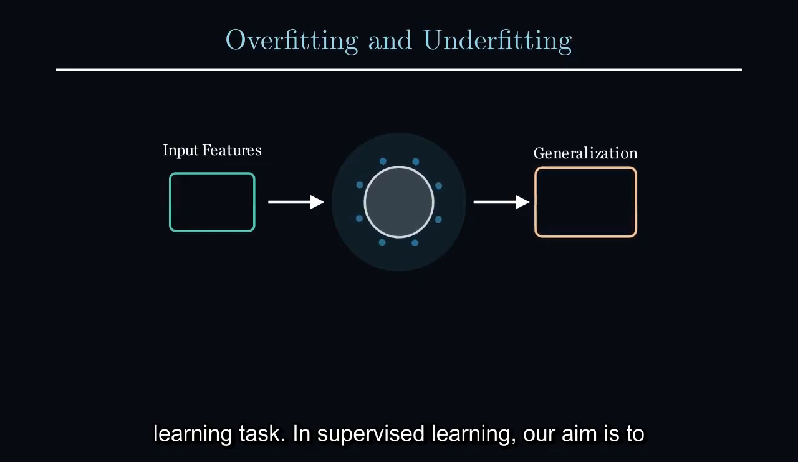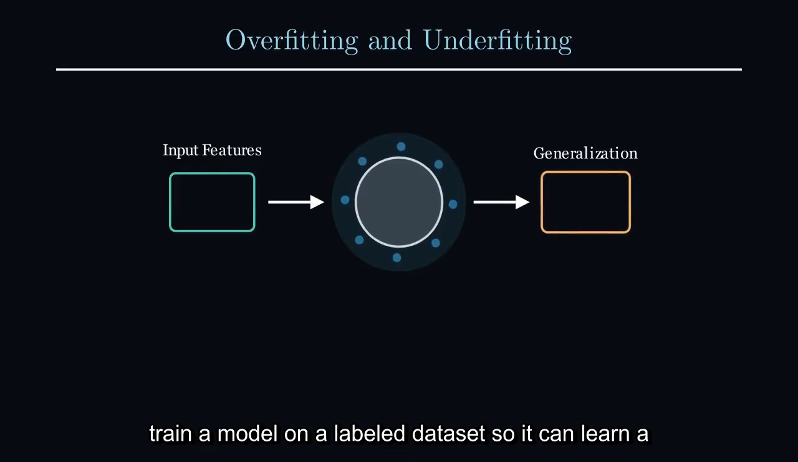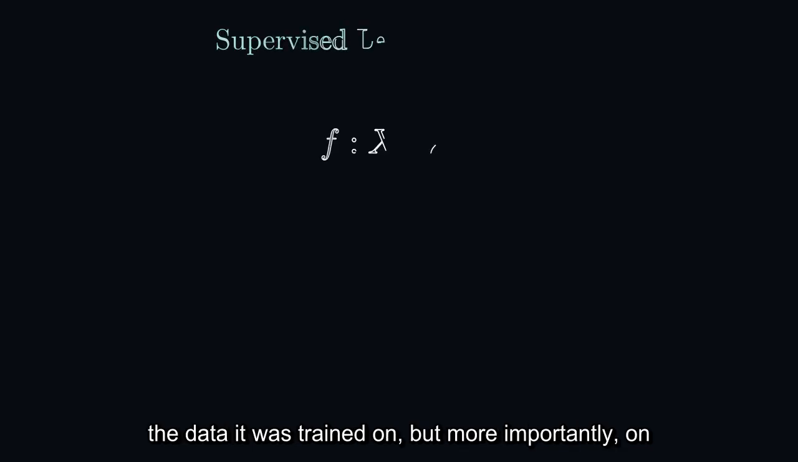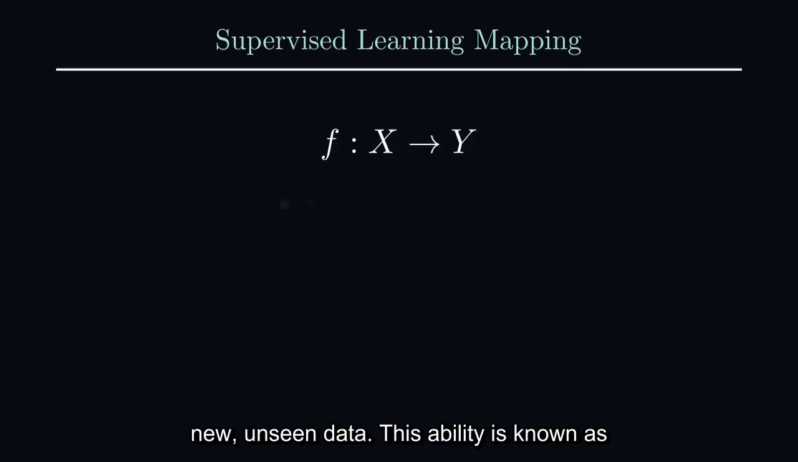In supervised learning, our aim is to train a model on a labeled dataset so it can learn a mapping from input features to output targets. We want this model to perform accurately not just on the data it was trained on, but more importantly, on new, unseen data. This ability is known as generalization.